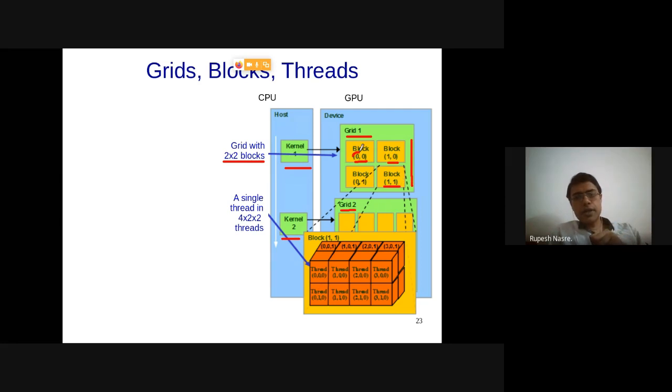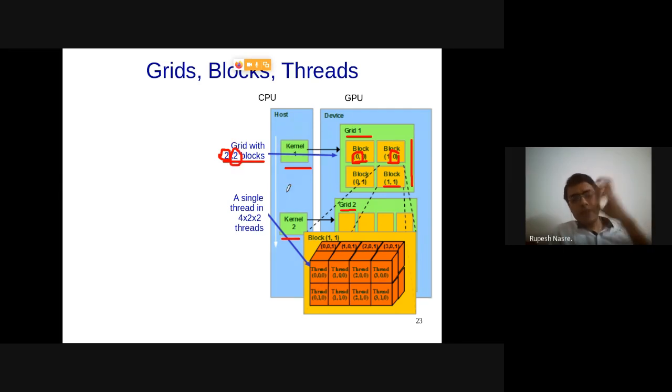So this particular 0 is going to be blockIdx.x, right? This second parameter is going to be blockIdx.y. This 2 is gridDim.x, that is the number of blocks in x direction, and this is gridDim.y.